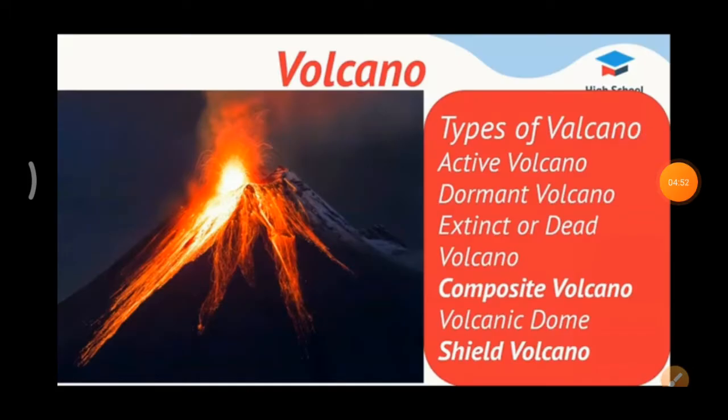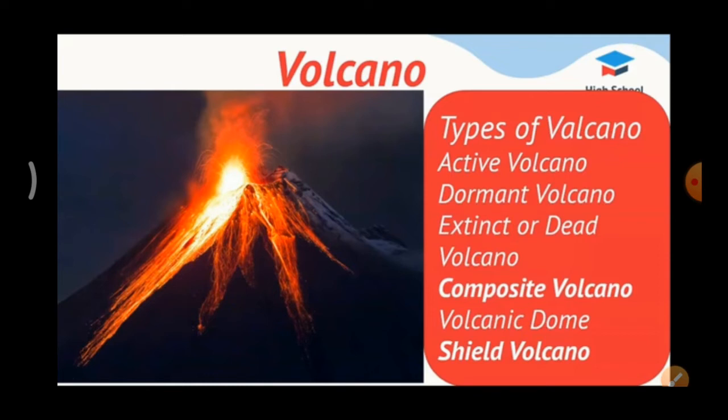Now we are going to see about the types of volcano. There are three main types of volcano: active volcano, dormant volcano and extinct volcano. Active volcano is nothing but volcanoes that are active still now.